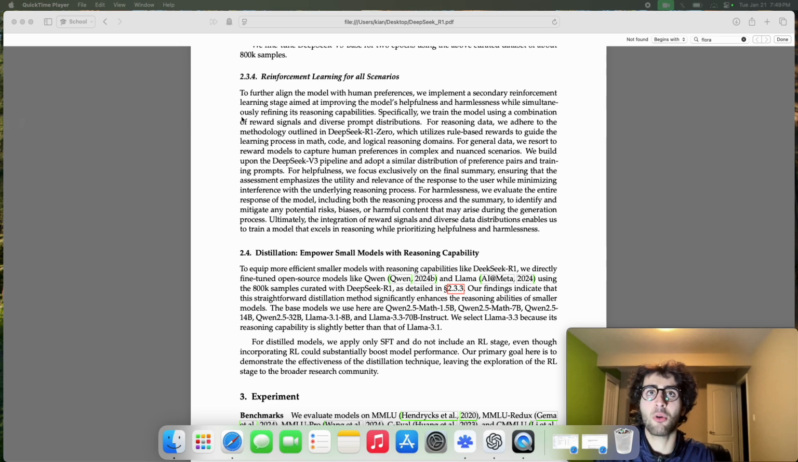So it combines both the RL side as well as diverse prompt distributions, which, if I'm not mistaken, comes from the DeepSeek V3 paper. And it's worth noting that for helpfulness, they only focus on the final summary provided by the model, whereas harmlessness does look at the chain of thought as well as the response. So that's the wrap up of the 4 stages of R1.